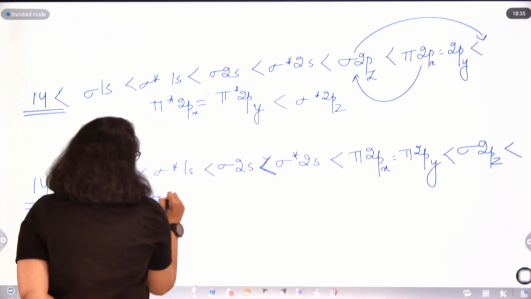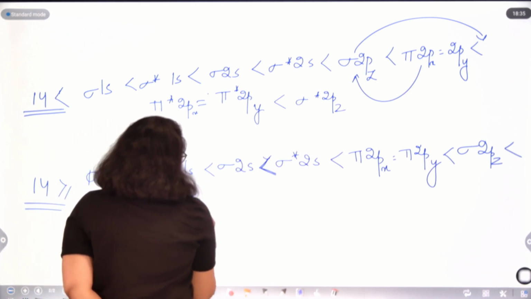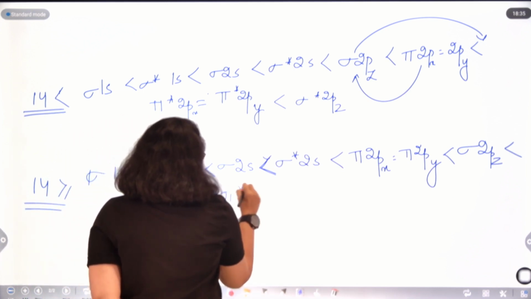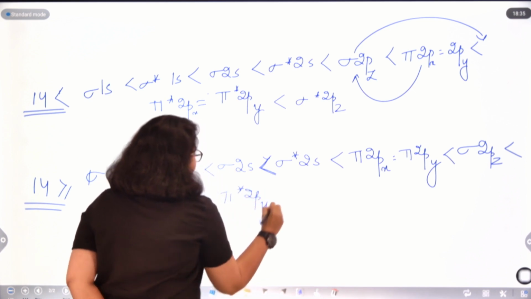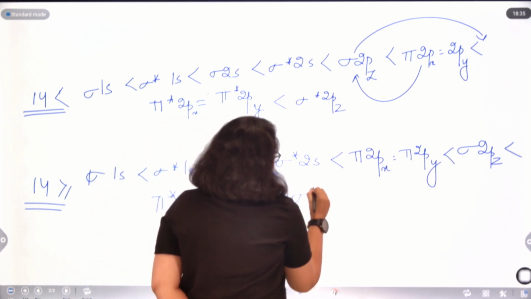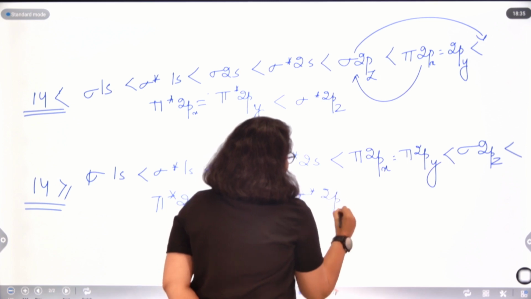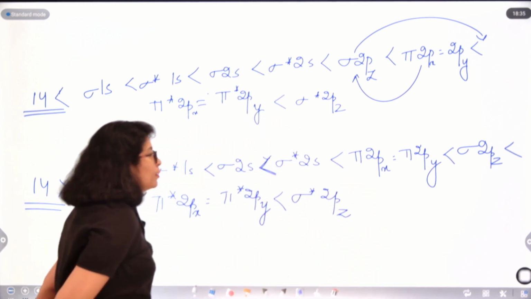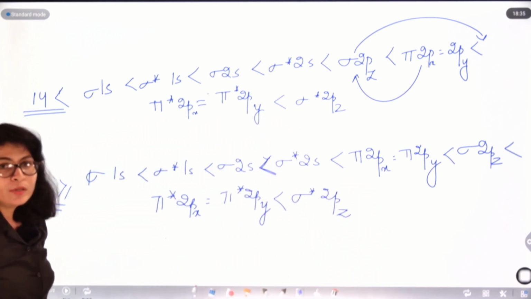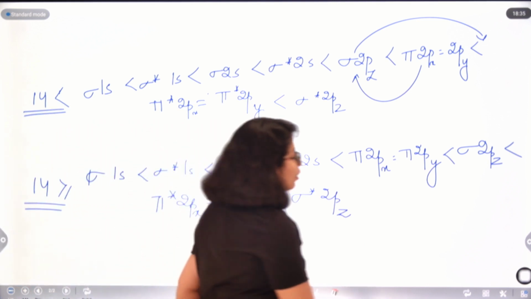Pi star 2px equals pi star 2py, sigma star 2pz, right? So this is basically the electronic configuration in order of molecular orbital theory.